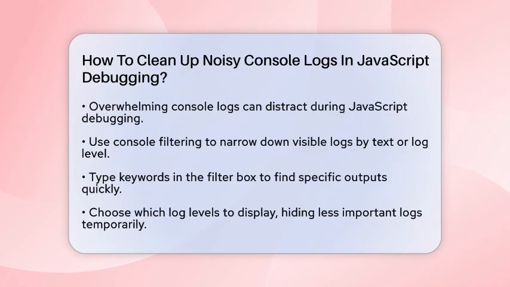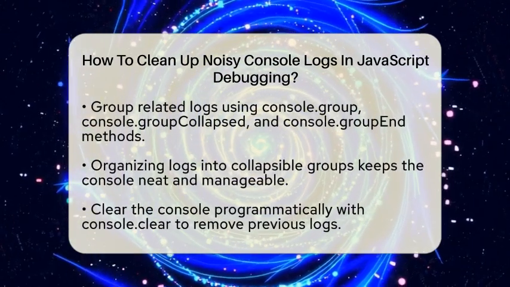First, take advantage of console filtering. Most modern browsers have developer tools that let you filter console messages by text or log level. You can type keywords in the filter box to narrow down the visible logs to only those that matter to you. This way, you can quickly find specific outputs without sifting through everything. You can also choose which log levels to display, temporarily hiding less important logs.